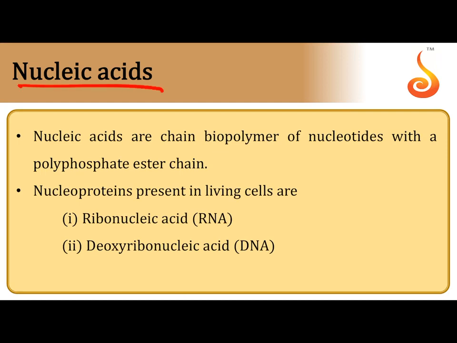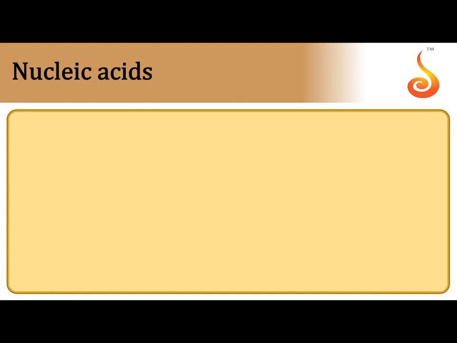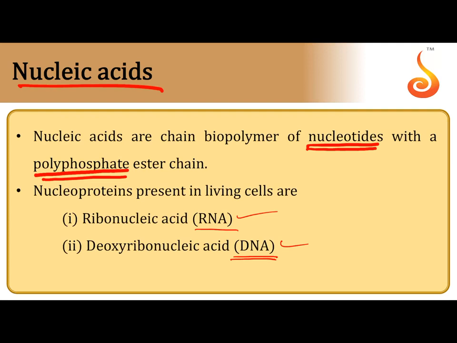Next, nucleic acids. Nucleic acids are present in nucleus. They are polymers formed by the monomers called nucleotides. So nucleotides join each other through phosphodiester link. The link present between two nucleotides is phosphodiester. These are two types, RNA and DNA, ribonucleic acid, deoxyribonucleic acid. The main difference between these two, so nitrogen bases